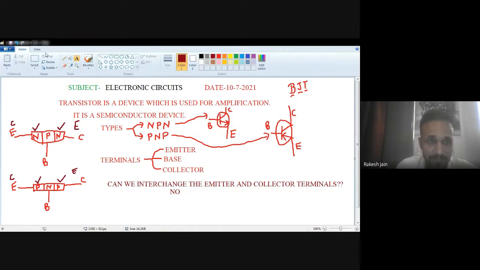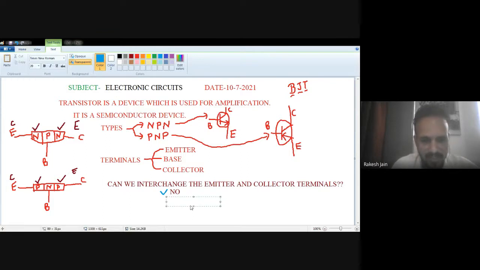See very carefully. Emitter is heavily doped compared with the collector. What is the correct answer? The answer for this question is definitely no. But what is the reason behind this? The reason is, I'm writing down here, the answer is no. And what is the reason behind this?